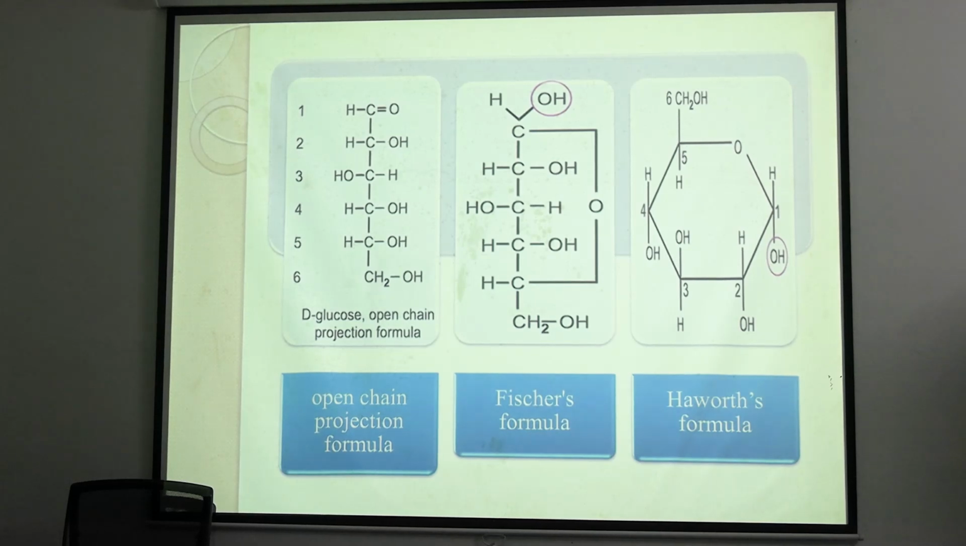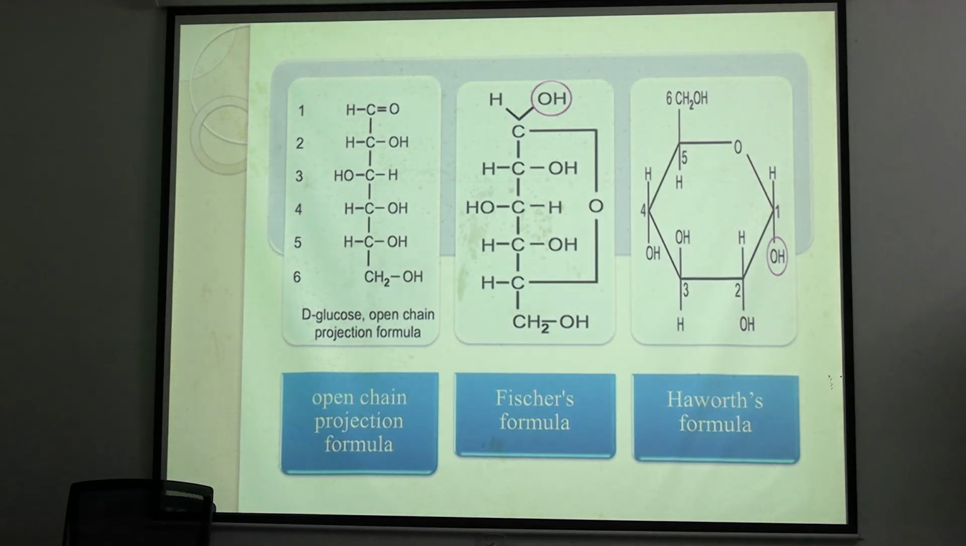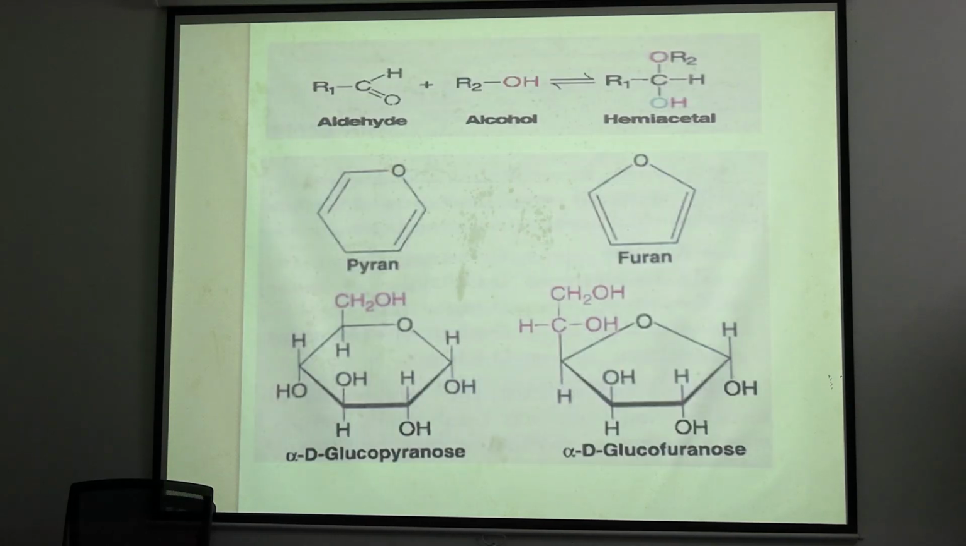Clear? So this structure, Haworth's formula, what is the name of this structure? Glucopyranose. What is a pyran structure? Pyran ring is a hexagonal structure made up of 5 carbon and 1 oxygen. So this is a pyran ring, glucopyranose. And what is furan ring? 4 carbon with 1 oxygen, pentagonal structure, that is furan. Clear? So glucose can be glucopyranose or glucofuranose.